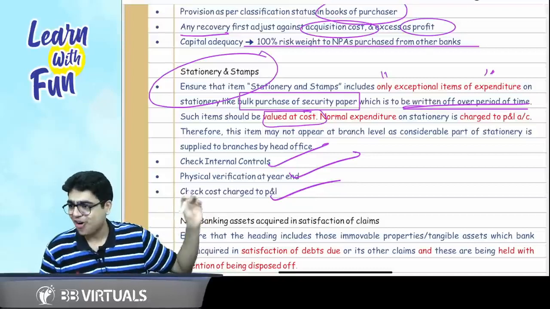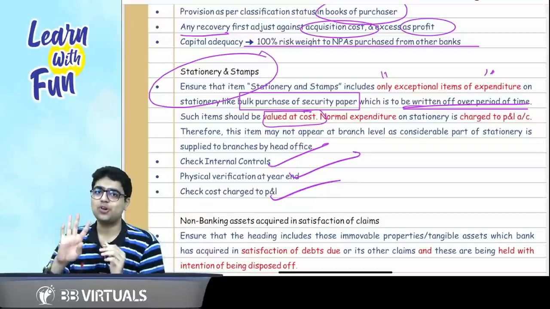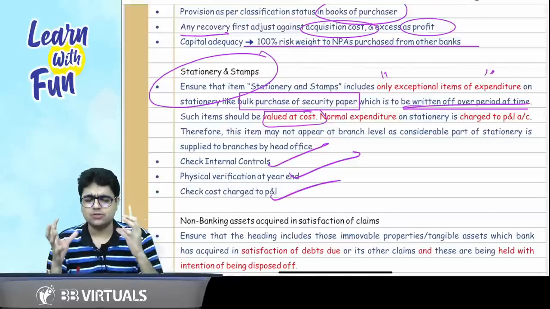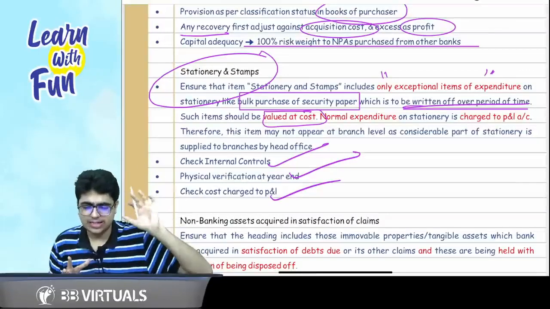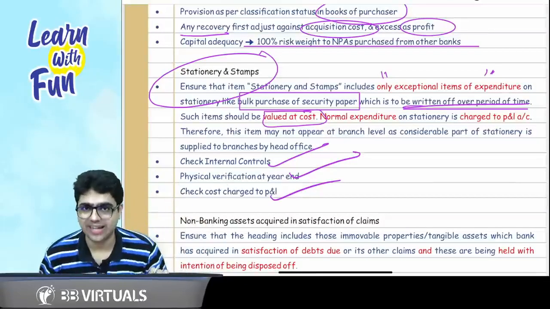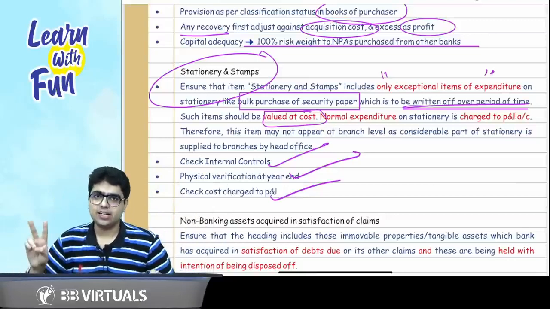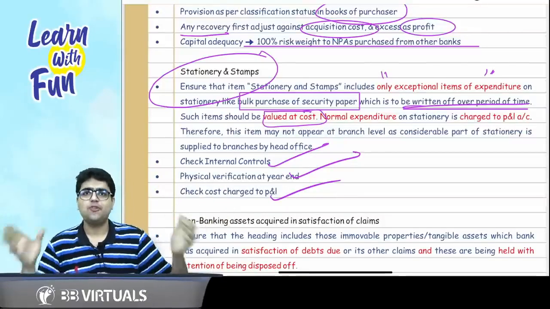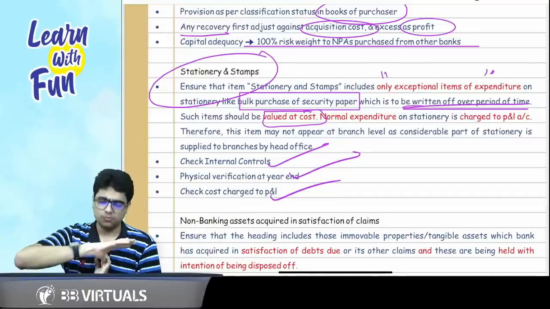What is cost? Cost is charged to P&L account. So 4 points. Generally, it is charged to P&L account, but exceptional items like bulk purchase of security paper will be treated as an asset and written off over a period of time. Second thing, internal controls. Third thing, physical verification at year end, just like your inventory. And the fourth thing is charge the cost to P&L account.